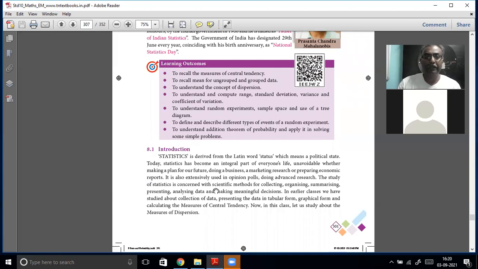See, statistics is unavoidable. This chapter will be helpful for you in everything in life, whether you go into marketing, start a business, or become an economist, whatever you're planning for your future. Even for a political opinion poll, advanced research, or a PhD, this is the only thing. So what is statistics? Scientific methods for collecting data, then organizing, summarizing, presenting, and analyzing the data, and coming to some meaningful decisions.